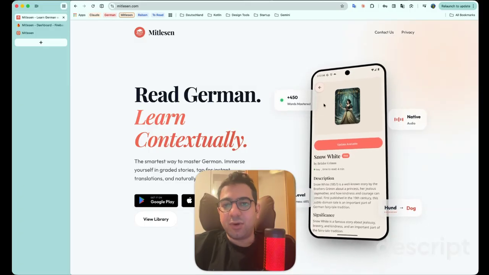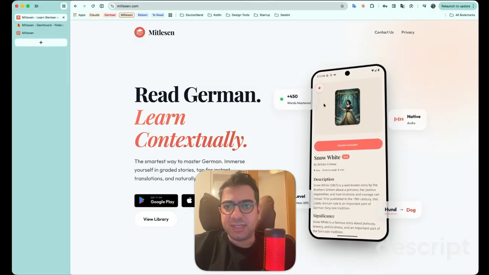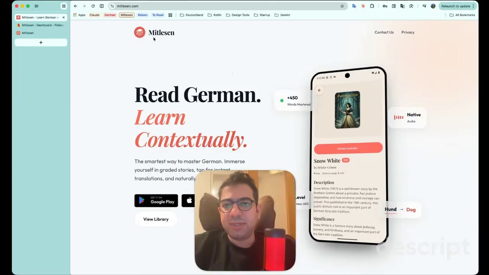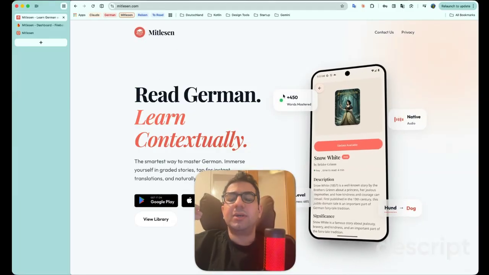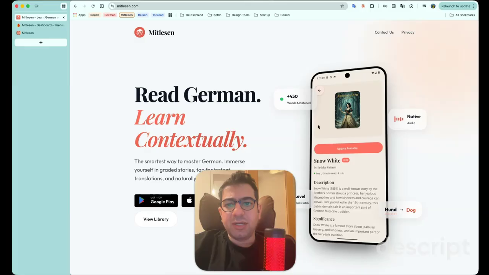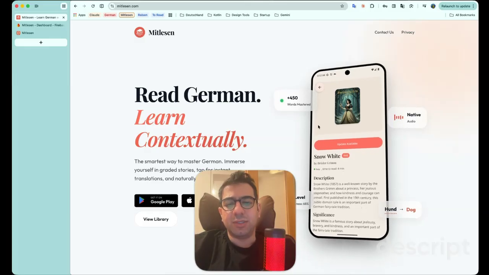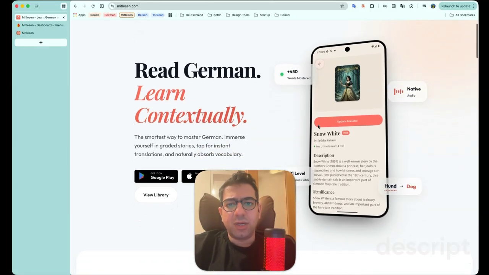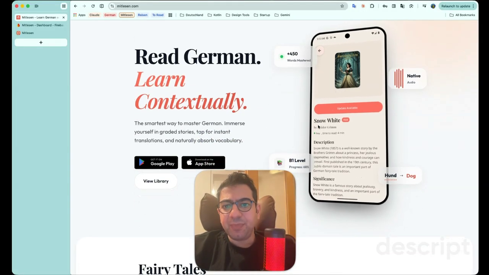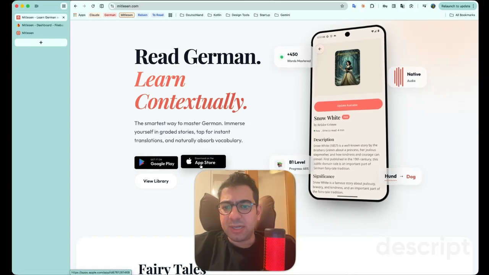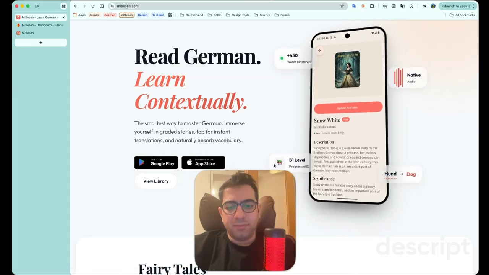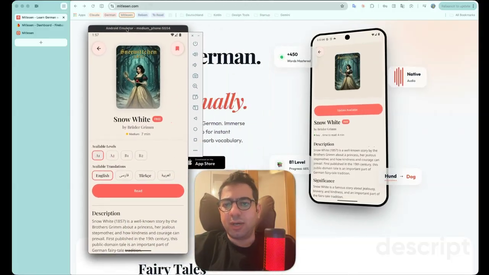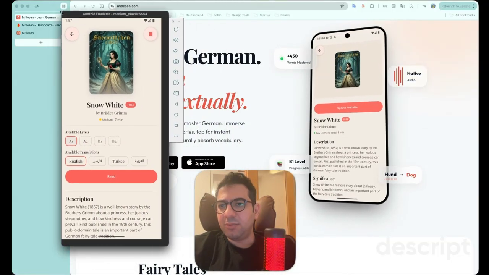So first of all, let me tell you what this app is about. This is a Mitlesen application. It's supposed to help people learn German by reading German stories. That's the whole idea. This is a KMP, so it is available both on Android and iOS and already published. I have some users also. And let me also show you how the app is working. This is the emulator that I have.